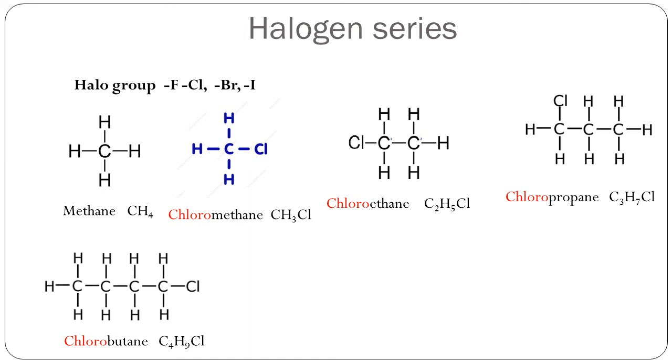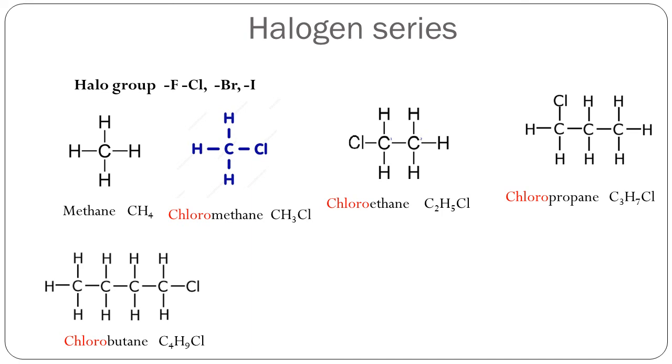From butane you will get chlorobutane. Now pay attention to the molecular formula of these four compounds that we are talking about. You will easily find some pattern in them. So what will be the general formula to represent all these newly formed compounds because of halo group?